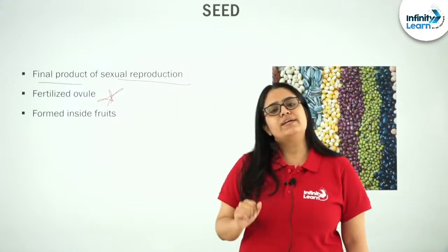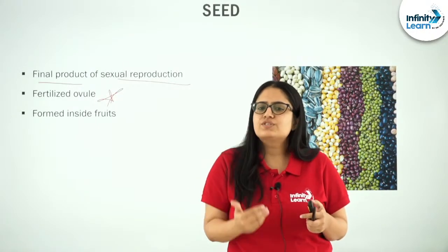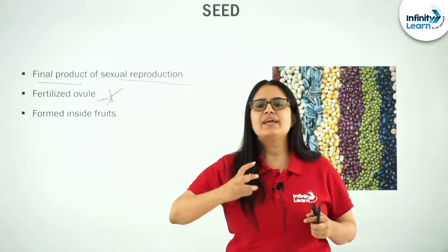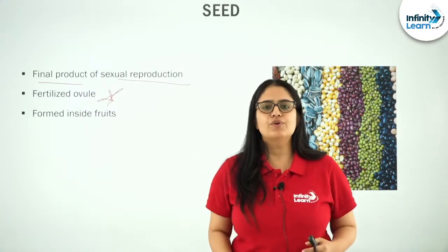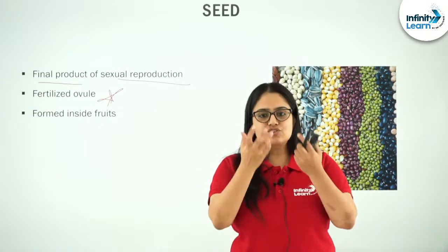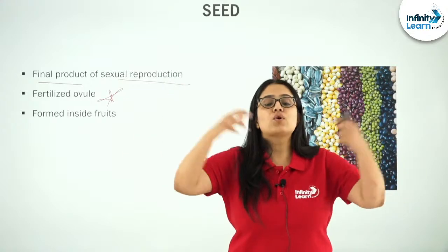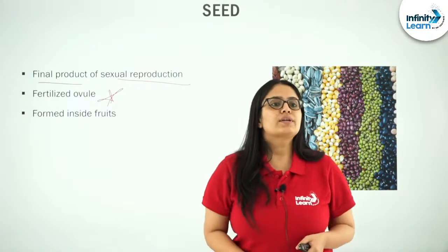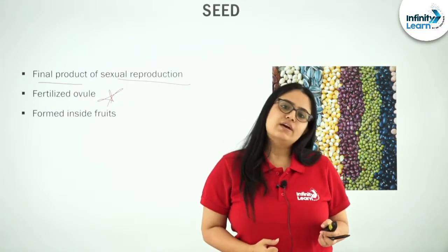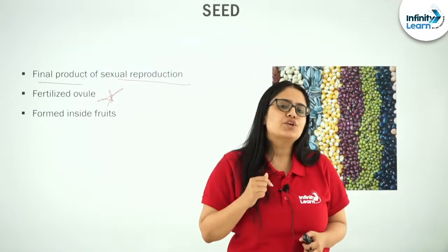So why are we calling seeds a fertilized ovule? Right? So try to recall when I was teaching you about ovule. At that point of time, I showed you one very well labeled diagram of ovule, and there you saw in the middle there was embryo sac. Embryo sac was actually covered by a mass of cells known as nucellus, right? And that nucellus was in turn covered by what? It was covered by integuments, the protective layers, right? There was also funicle, hilum.